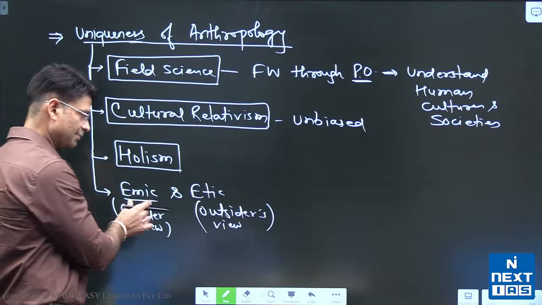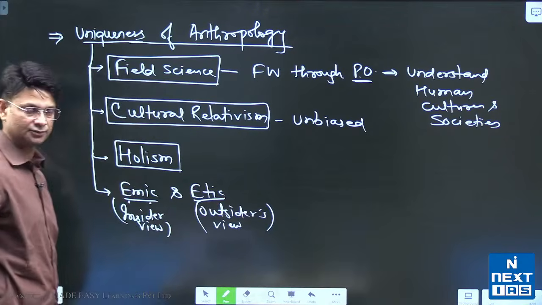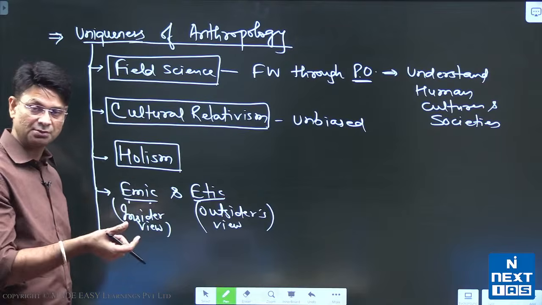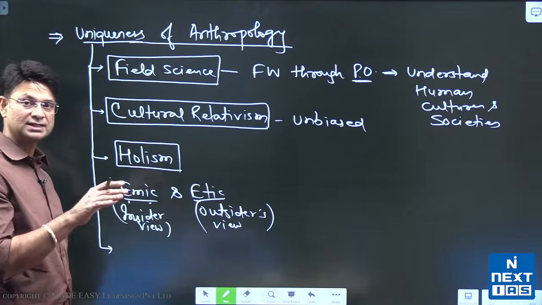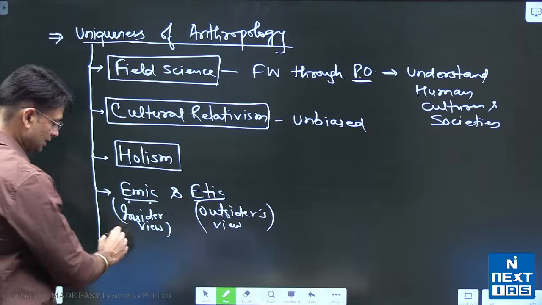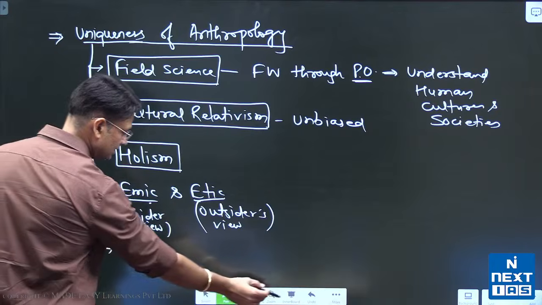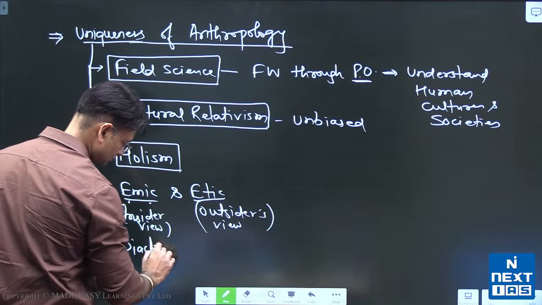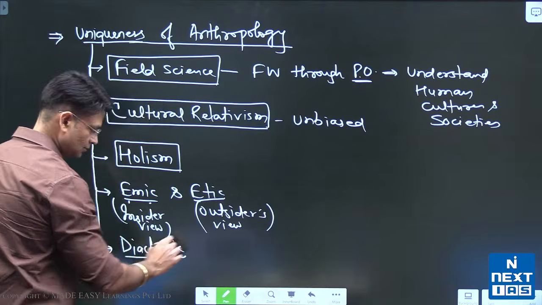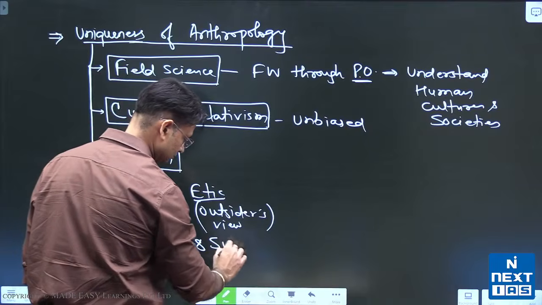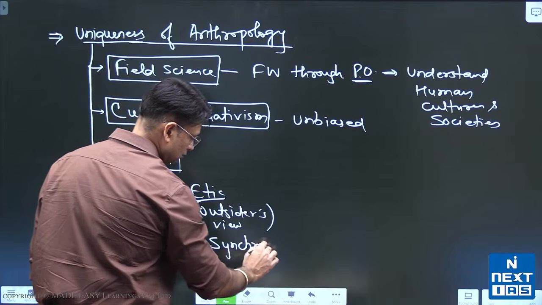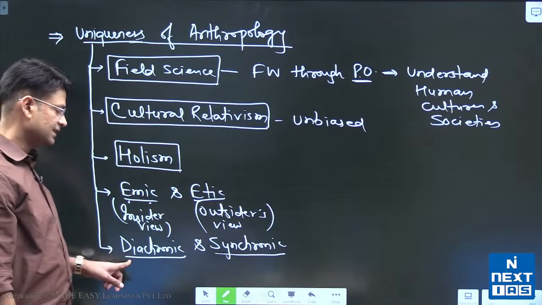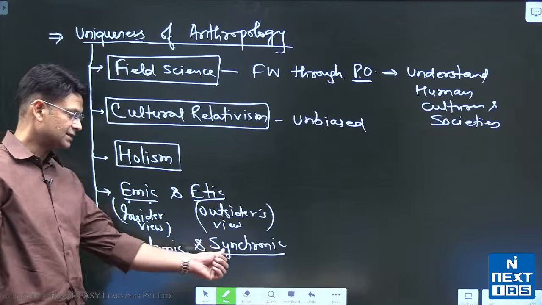So we use emic as well as etic perspective, and most importantly we study the change dimension as well as the static dimension of their culture. That means we study the diachronic as well as synchronic elements, or you can say we study human societies and cultures from diachronic and synchronic perspective.